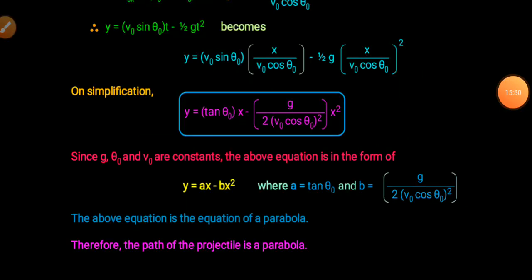I hope these points are clear to you. Projectile motion and the path of projectile. Path of projectile is parabolic. In next video, we will discuss about time of flight, height of projectile, and range of projectile.